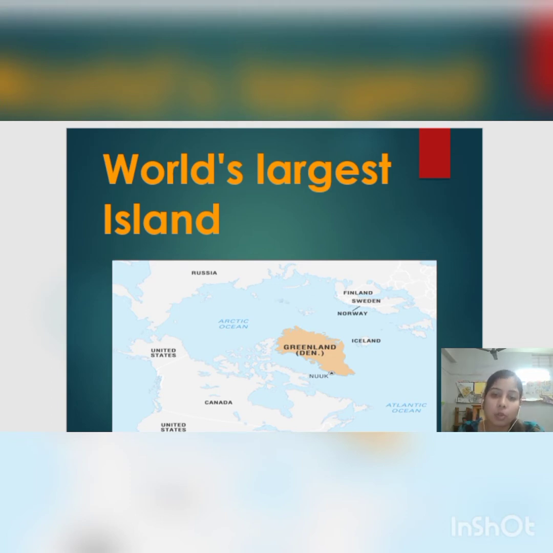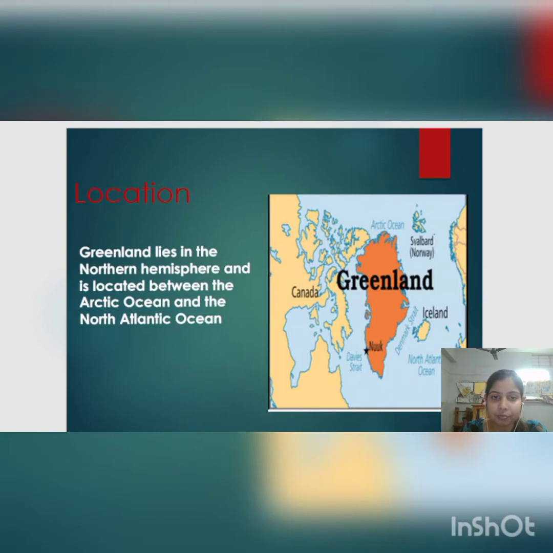And one more thing, the capital. What is the capital of Greenland? You can see on the screen that it is visible. The capital of Greenland is Nuuk. But earlier this place was known as Godthab. So right now it is known as Nuuk, but earlier the capital of Greenland was Godthab. Now, the location of Greenland, in this it is clearly mentioned that Greenland is located between the Arctic Ocean and the North Atlantic Ocean.